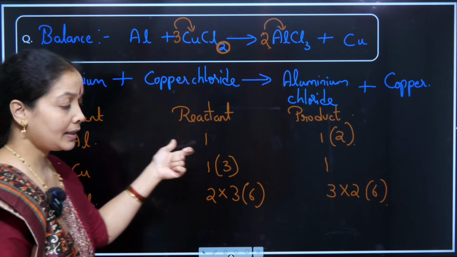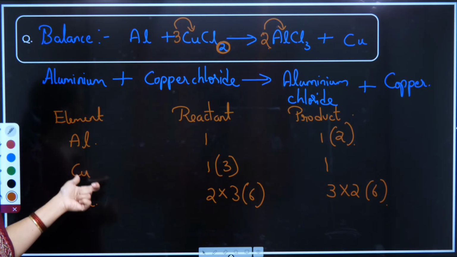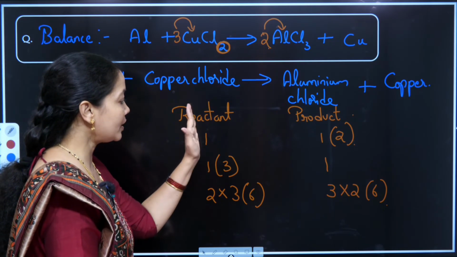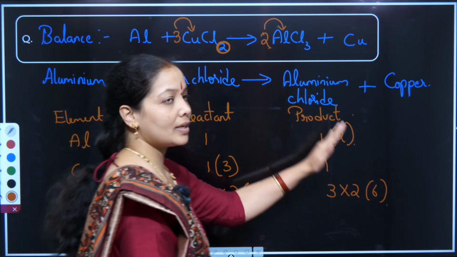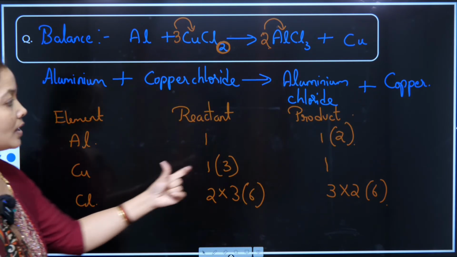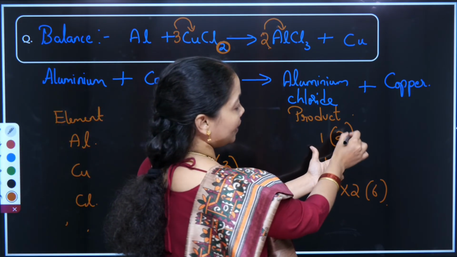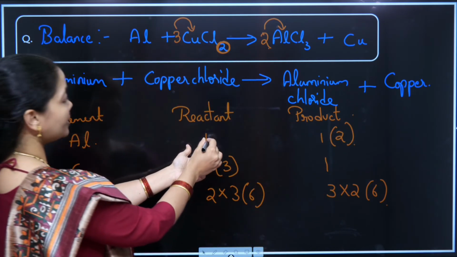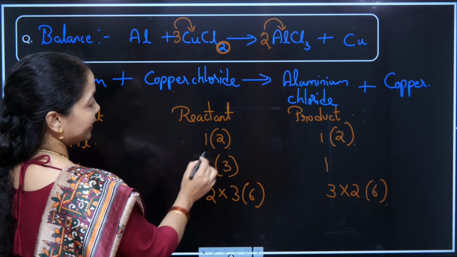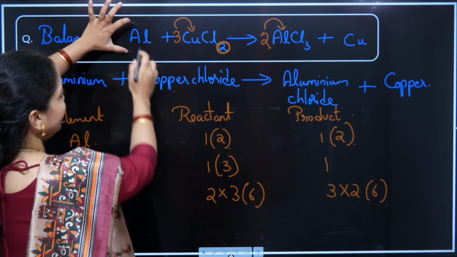Previously we thought aluminium and copper were balanced, but the change in the composition of chlorine is changing the copper on the reactant side and the aluminium on the product side. Now I need to balance both of them as well. Aluminium on the product side is now 2, so I'll place a 2 in front of the aluminium on the reactant side.